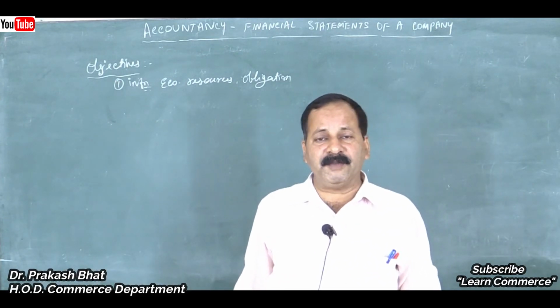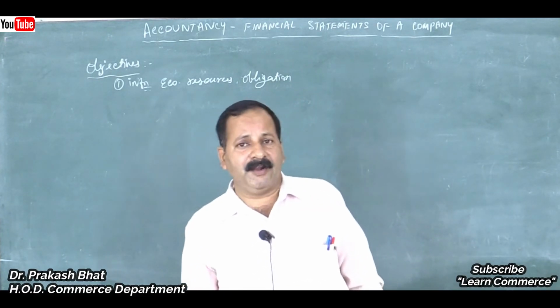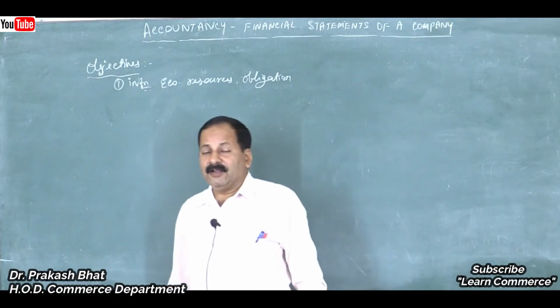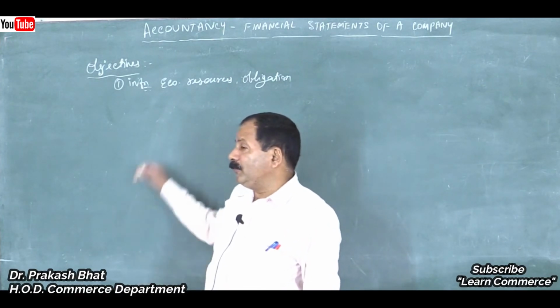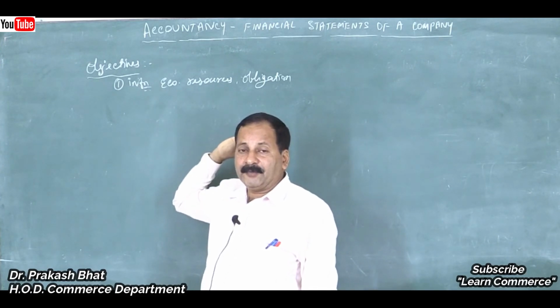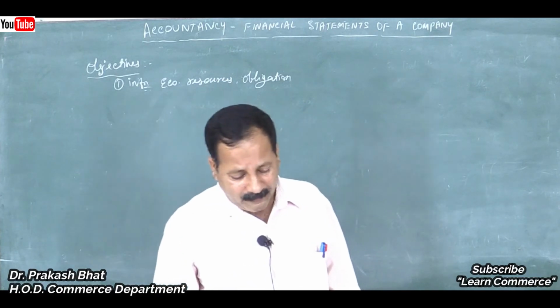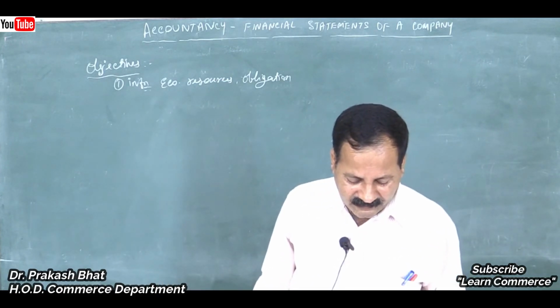So the first objective is to provide information about the economic resources and obligations to all the stakeholders, because banks need the information regarding how many resources they have, how many reserves they have, what is their balance sheet structure, what is their total net worth. All this should be known to the providers of capital. So this is one of the objectives.